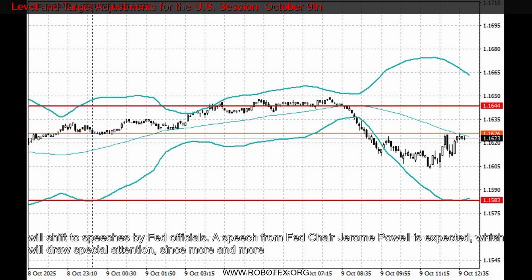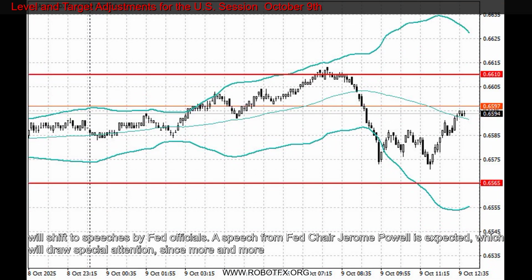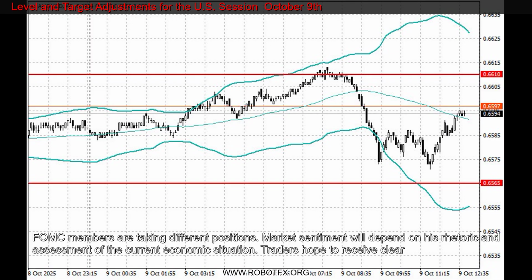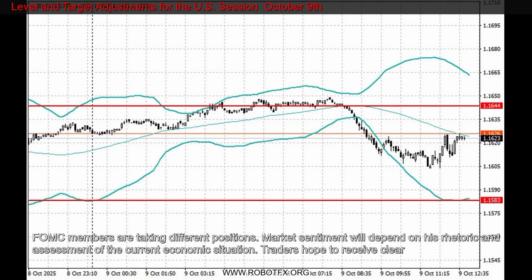The European currency remains under the influence of a number of negative factors, including concerns over slowing Eurozone economic growth, uncertainty regarding the European Central Bank's future monetary policy, as well as political tensions in the region. Considering the US government shutdown and the absence of new fundamental statistics, the focus in the second half of the day will shift to speeches by Fed officials.